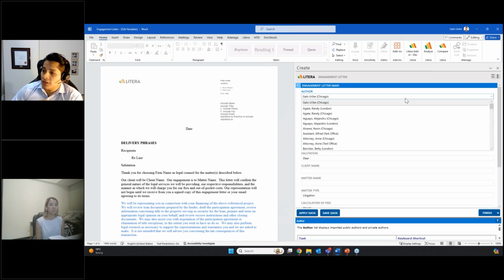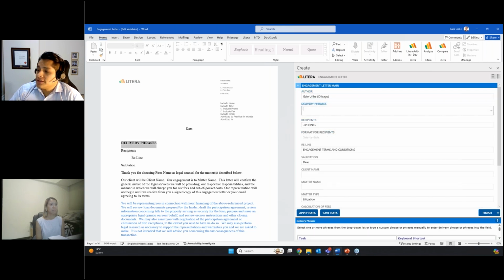Here at the top, we have the author field. The system has automatically recognized that it's me putting this engagement letter together. So it has selected me as the author. I can change it if I want to. At the moment, I'm using my Chicago username, and that means that this letter will have the Chicago letterhead. But if I use a different user that has a different office location, like London, for example, or Sydney, then the letterhead will change accordingly on the template that I'm working on.